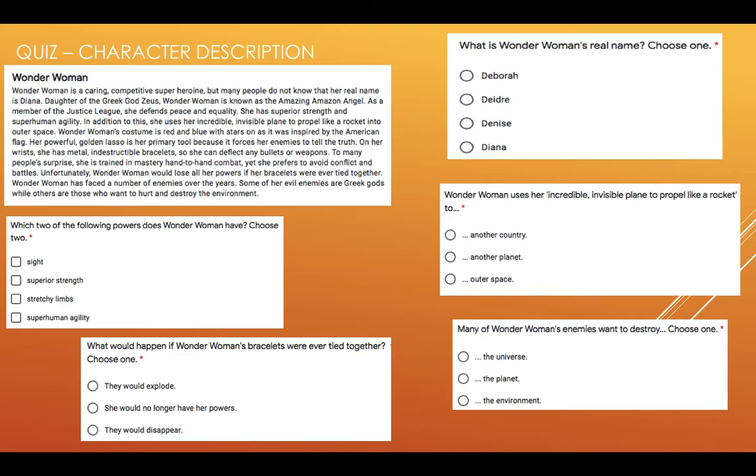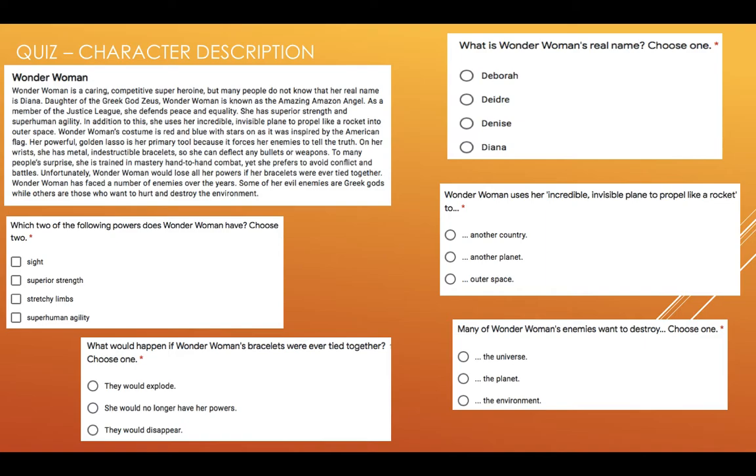Her powerful golden lasso is her primary tool because it forces her enemies to tell the truth. On her wrists she has metal indestructible bracelets so she can deflect any bullets or weapons. To many people's surprise, she is trained in mastery hand-to-hand combat, yet she prefers to avoid conflict and battles.